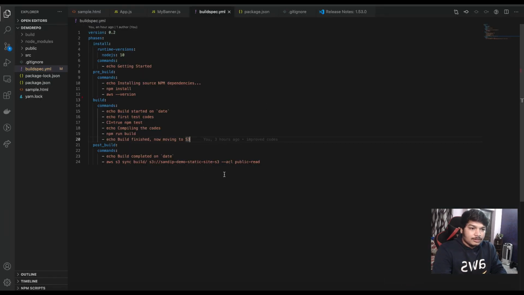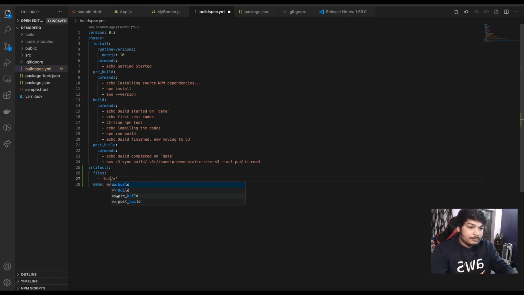This is our existing buildspec YAML. Just add artifacts, files, at the same level as phases, not inside a phase, but exactly at the root level.